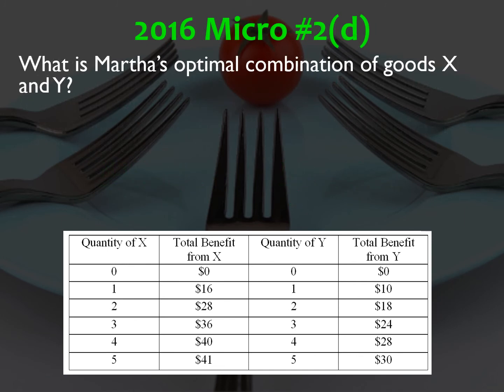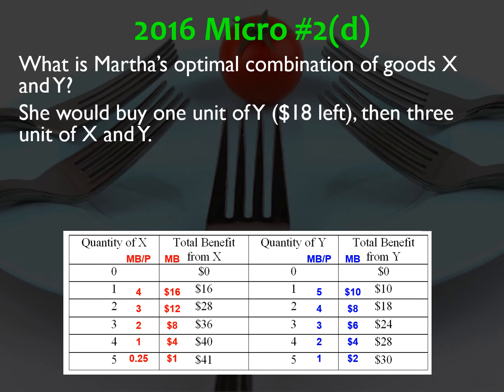D, what is Martha's optimal combination of goods X and Y? So let's calculate the marginal benefit for X by looking at the differences in total benefit, and then you're going to divide that by the price of $4 to get the marginal benefit per dollar. You'll do the same thing with good Y. Find the marginal benefit, and then divide each of those numbers by the price of $2 to get the marginal benefit per dollar. So what she's going to do, she's got $20.